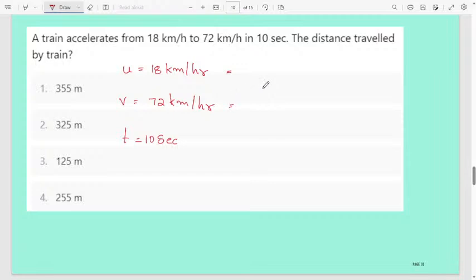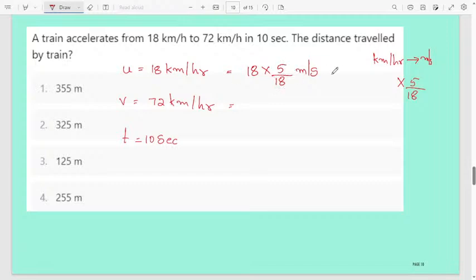When you want to convert kilometer per hour to meter per second, you have to multiply the number by 5 by 18, then it becomes meter per second. Here 18 into 5 by 18 meter per second. If you want to convert from meter per second to kilometer per hour, you take the reciprocal, 18 by 5.